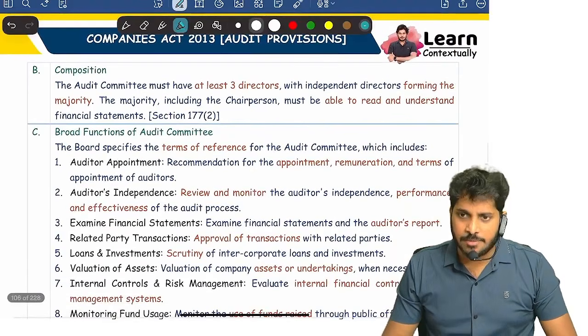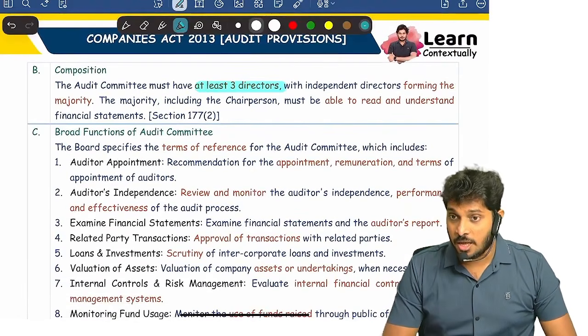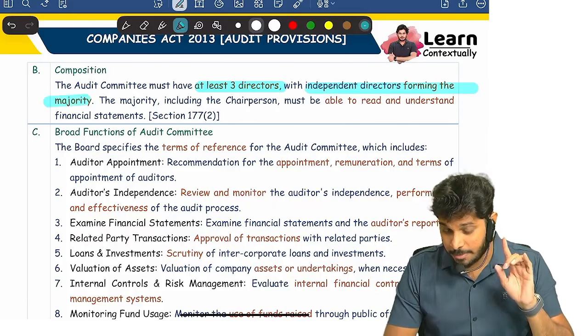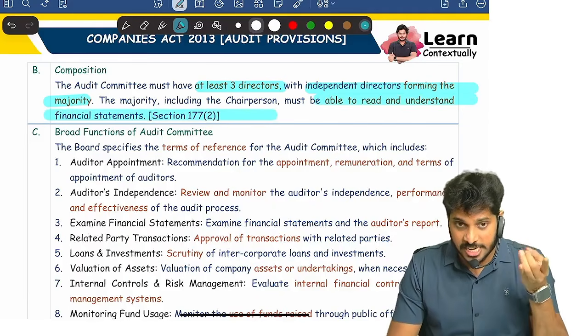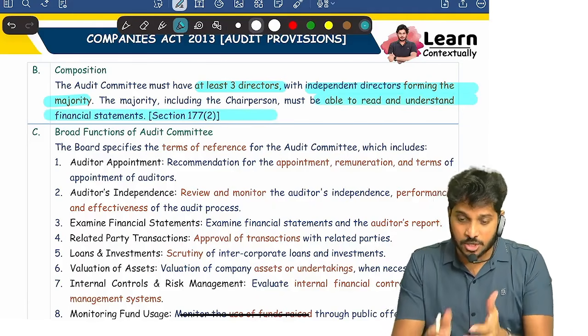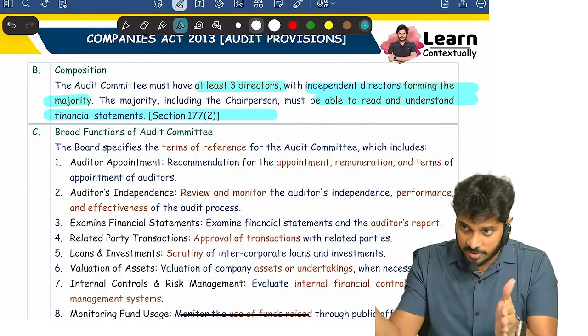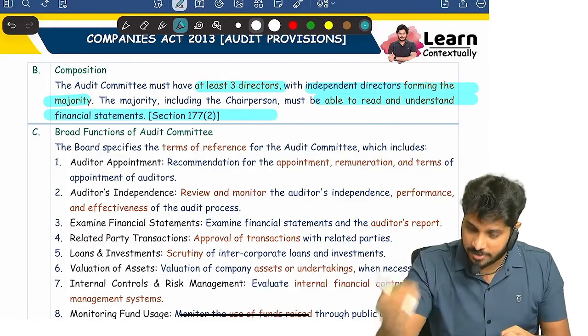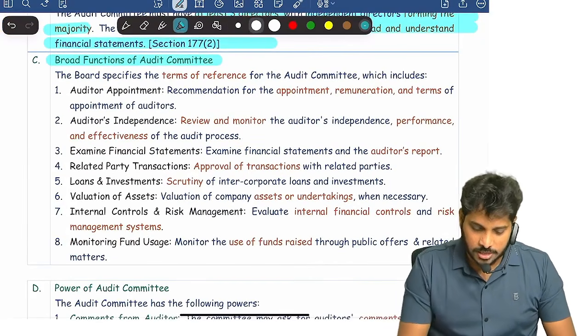Now, the audit committee must have a minimum of 3 directors, where independent directors must have the majority, and audit committee members must have the ability to read and understand financial statements. Whoever the directors are who are part of the committee, they must have the ability to read and understand financial statements.